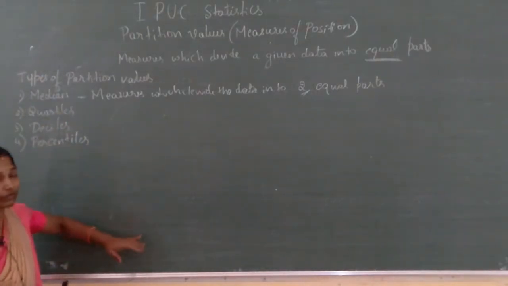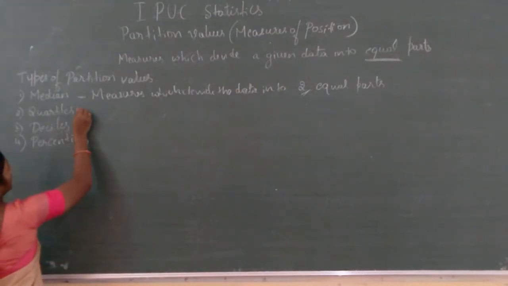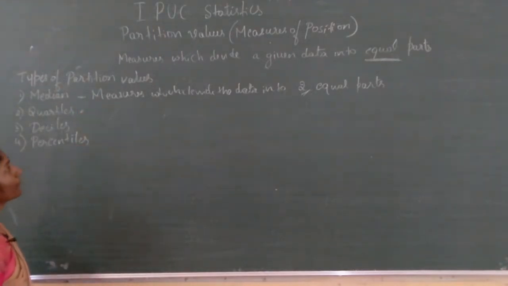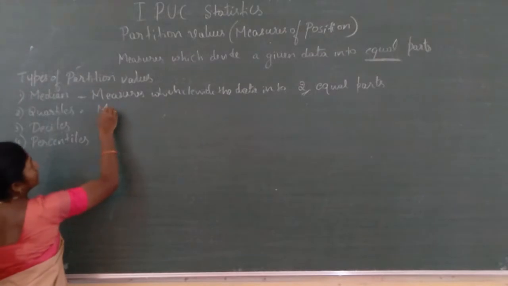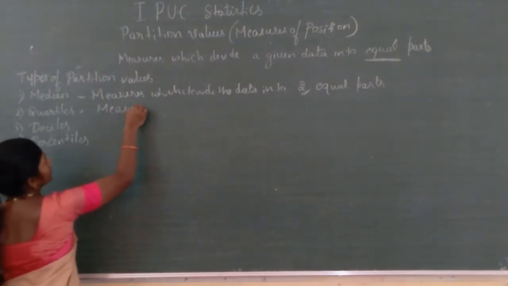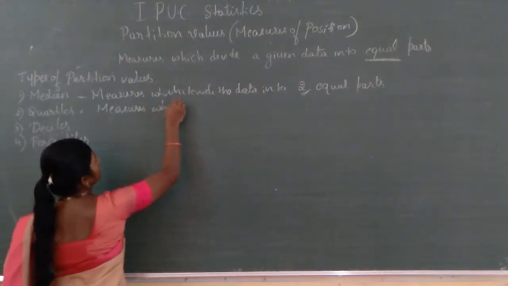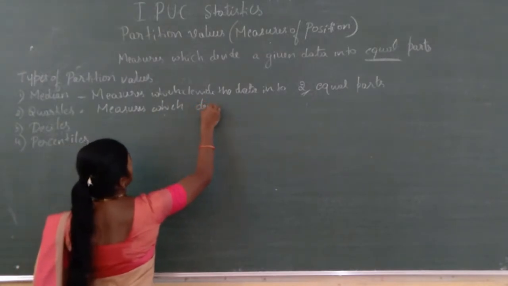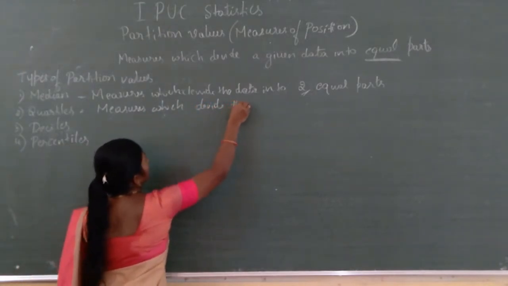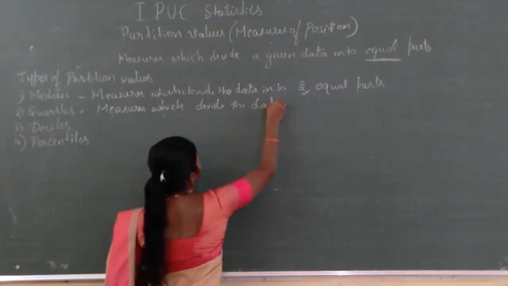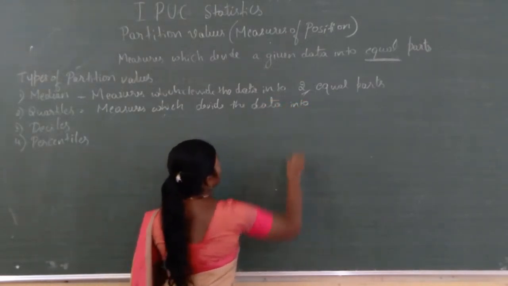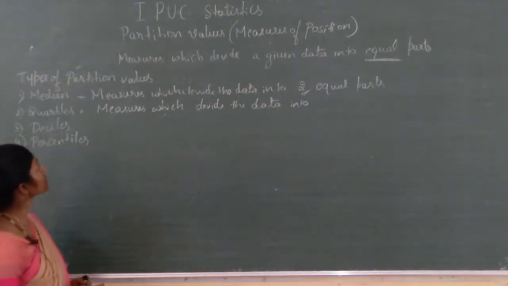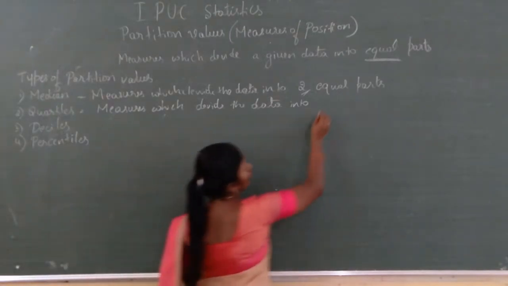Now quartiles: measures which divide the data into, see, quartiles means 4, therefore 4 equal parts.